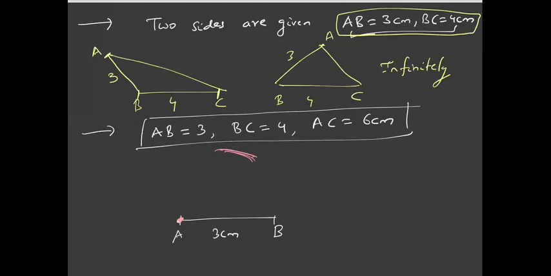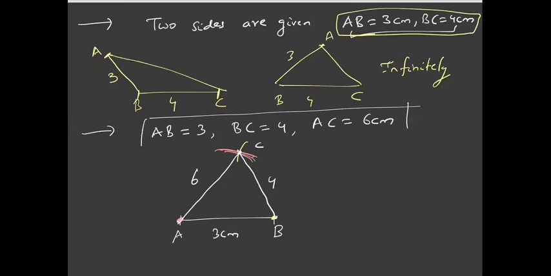Now I'm taking a compass and placing the needle at point B, and with B as center, I'm cutting an arc of radius 3 centimeters. The point of intersection of these two arcs, I'm naming it as point C. And I'm joining CA and CB. So AC is 6 centimeters and BC is 4 centimeters.